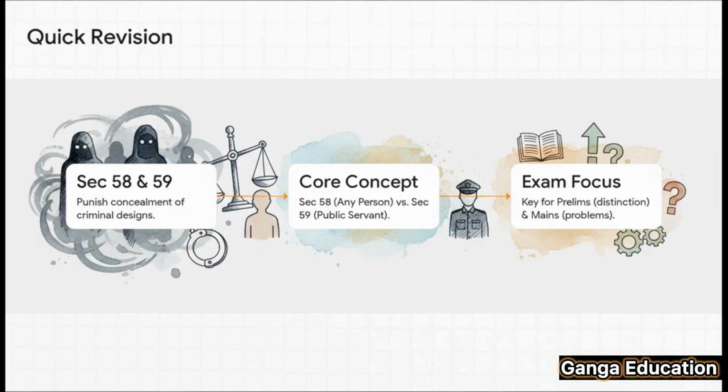All right, let's do a lightning-fast revision. 1. Sections 58 and 59 of the BNS are both about punishing someone for hiding a criminal plan. 2. The key concept is the difference. Section 58 is for anyone, Section 59 is the stricter rule for public servants who have a duty to act. And 3. You absolutely have to know these sections for both your prelims and mains.